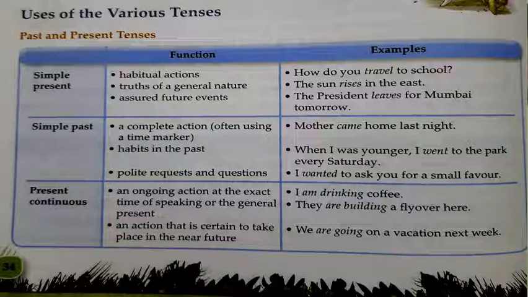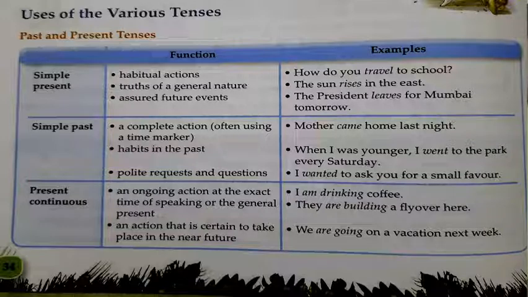Then we are going towards the uses of present continuous tense. See here, an ongoing action at the exact time of speaking or general present. Suppose some action is going on; to indicate that action we use present continuous tense. I am drinking coffee. So the action is going on, and to indicate that we use present continuous tense.